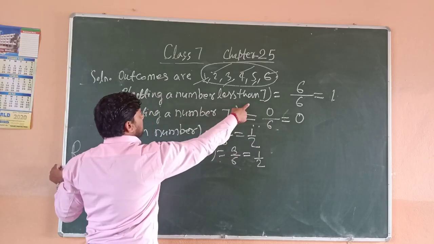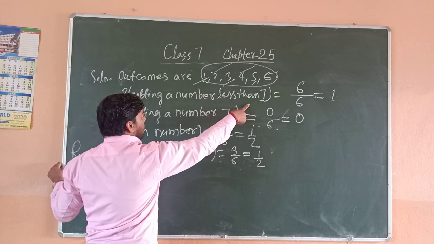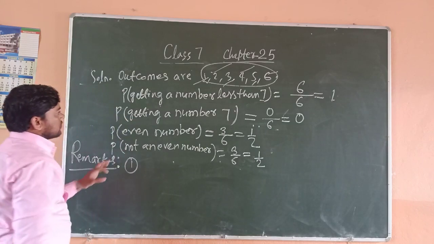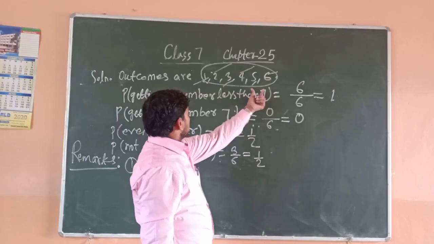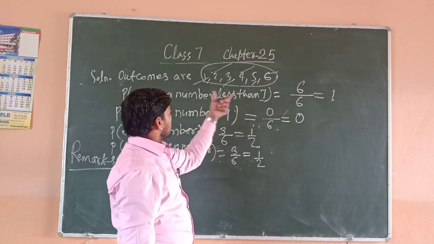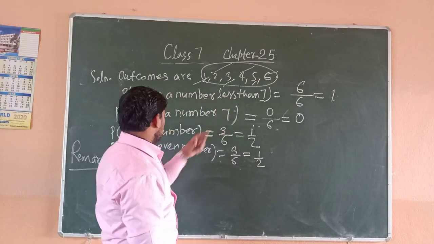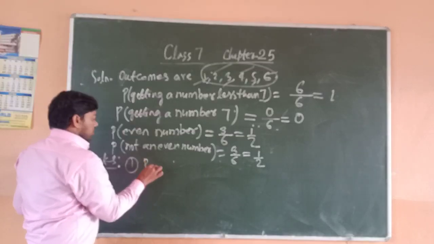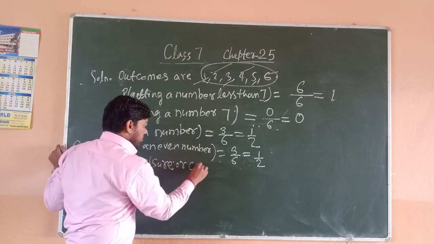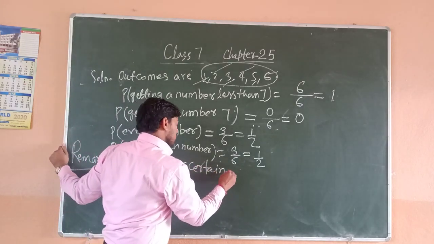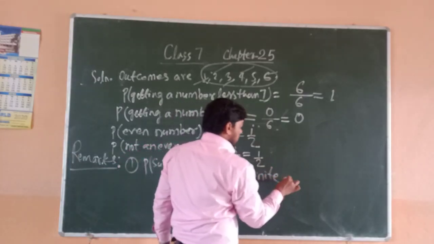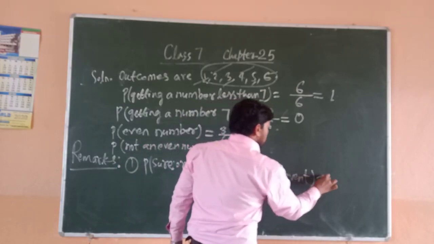This type of event you can call a sure or certain event, because all numbers are less than 7. So the probability of a sure event, certain event or definite event is 1.